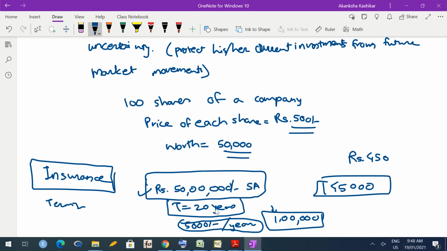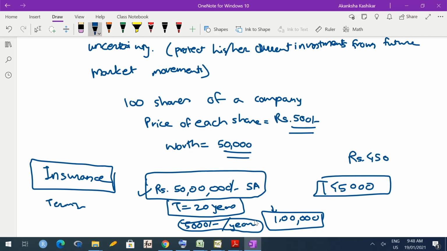So if you die in between, then your family is going to suffer loss because you are dead, you are not going to be able to provide income to them. So your family is going to suffer a huge loss, and to compensate for that loss, you are purchasing this policy. So you are saying that, okay, I can pay rupees 5,000 every year. It's a small loss for me considering my income, and it's a certain loss.